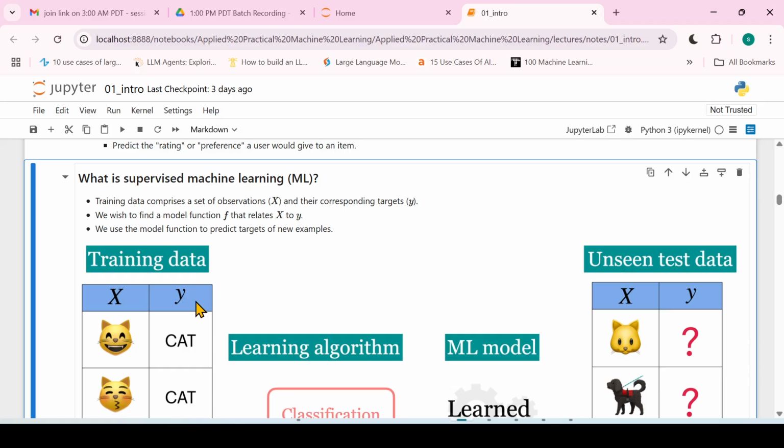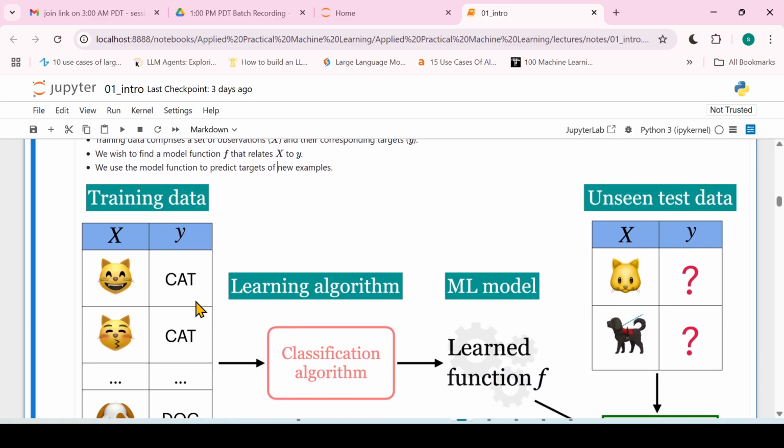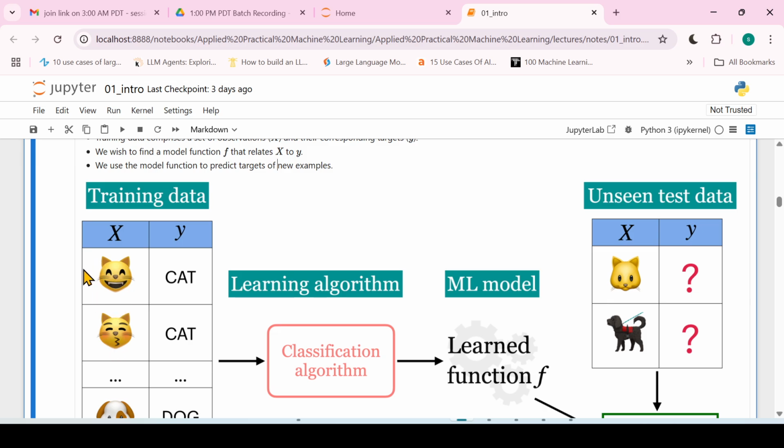Now in supervised machine learning, we want to find a model or a function, let's call that function f, that relates x to y. So we want to find a function which captures the relationship between x and y, right? Again, consider that if you had to write your own program to get the relationship between x and y, how would you build that?